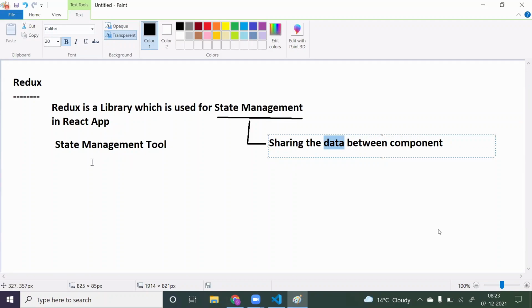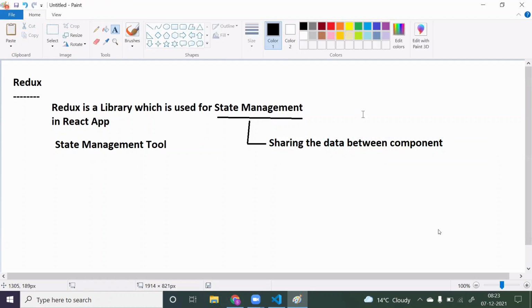The concept is very easy. We are going to learn Redux to learn how we can share the data between different components, because in React everything is a component. Sometimes one component might have the data and another component wants that data, so you have to share it. How to share that data is what we are going to learn in Redux. Apart from that, nothing.